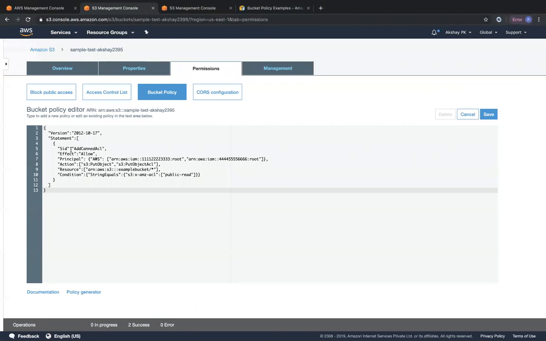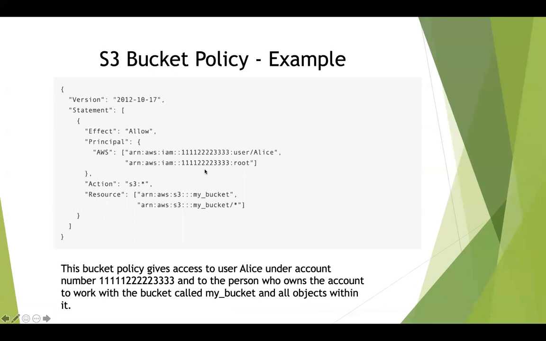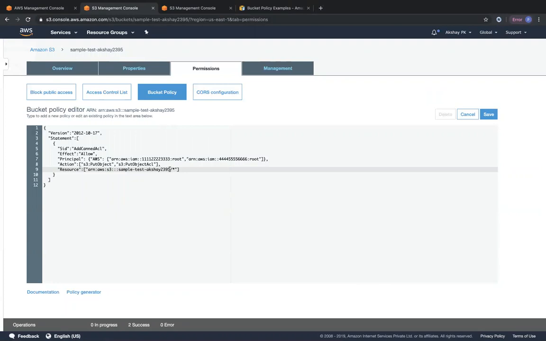So you can see over here, it's a lot of detail, but it's not formatted in the right manner. So we will take off this condition, which we don't need right now. And instead of the example bucket, we are going to change it to this particular bucket's ARN. So I'm going to grant Shiba access only to this particular bucket. I'm going to put the ARN of this particular bucket here, and then also put a comma, like we mentioned in that previous slide. I'm also going to mention the bucket, rather than only all the objects within the bucket. So this is denoting all objects within the bucket. Slash and star denotes all objects within that bucket.